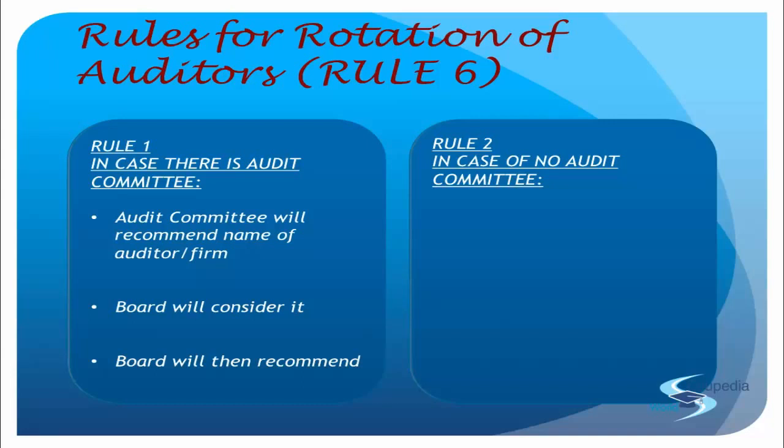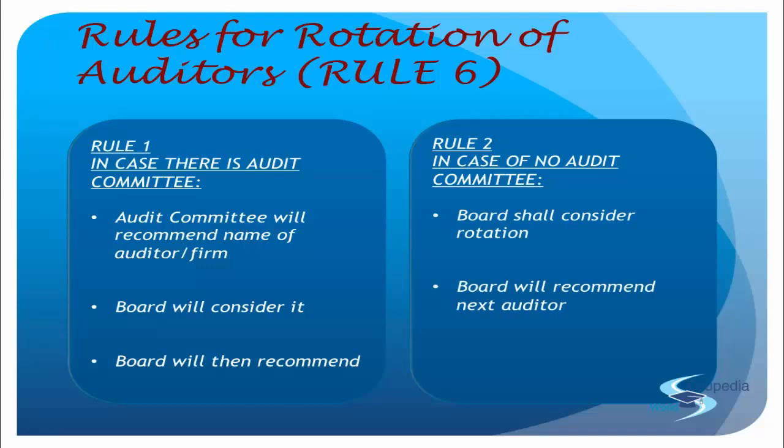So in rule 2, in case of no audit committee, when there is no audit committee, the board does not receive any recommendation. It's as simple as that. And the other things remain the same. Why? Because now the board has to select somebody and refer it to the members. So exactly that is what happens. The board shall consider the rotation and the board will recommend the next auditor to the members. And that is all about it. Do you understand? So this is about the rules of rotation of auditors and the rule is rule 6.